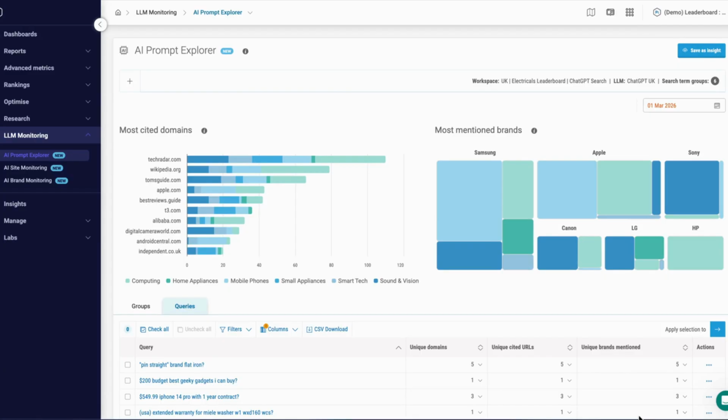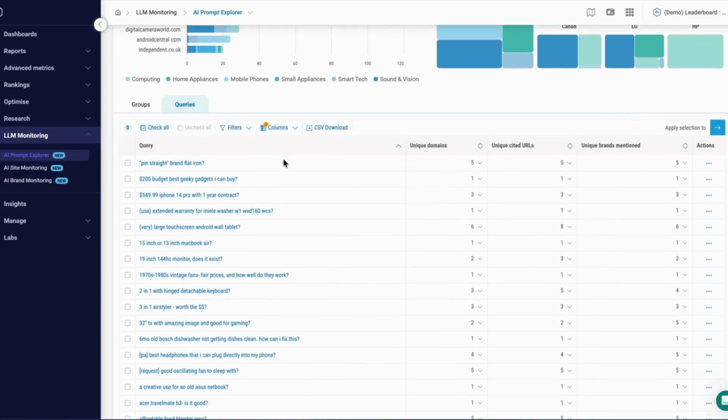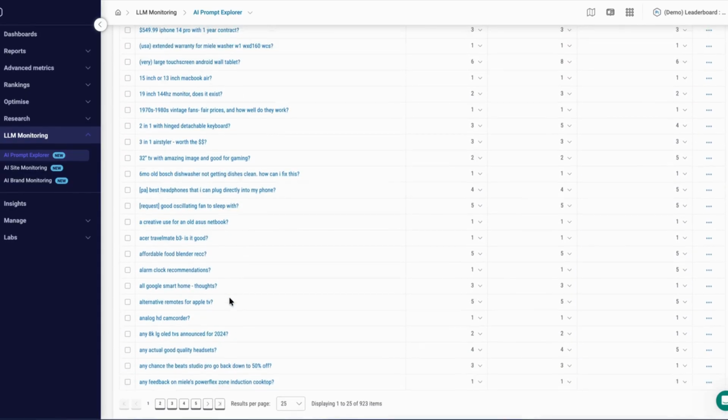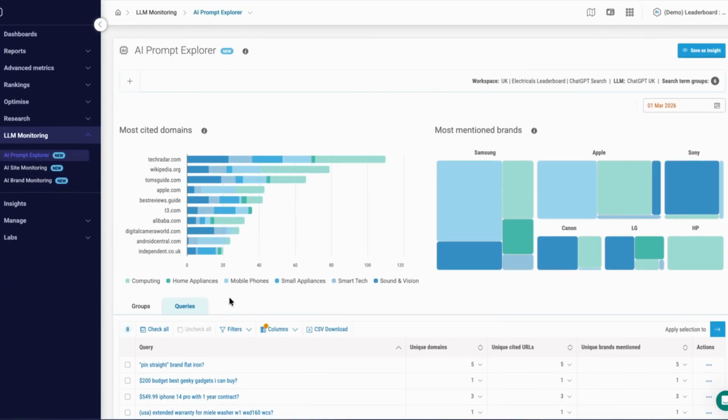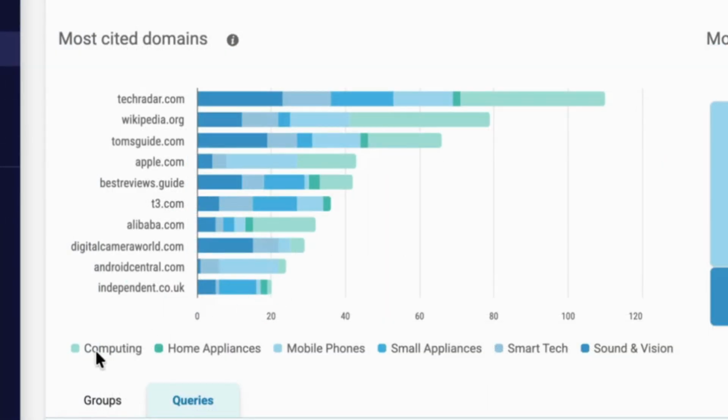So today what we're going to do is look at, in this instance, the most cited domains. We're looking in this instance at the UK electricals market, and we've done the research already, understanding what are the prompts that people are potentially utilizing in things such as ChatGPT, AI mode, and so on. Now, as you can see here, we've categorized it into computing, home appliances, mobile phones, small appliances, and so on.